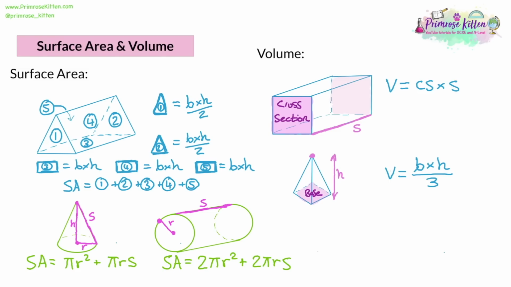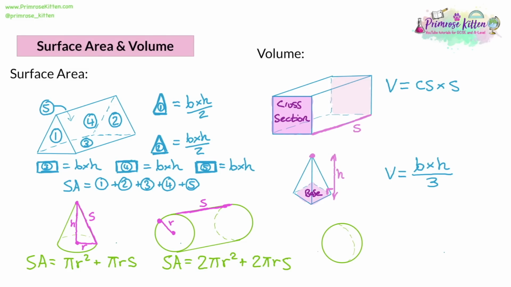An important thing to note as well with pyramids is that for the volume, we're not using the length of the slanted edge. We do use it for surface area if it's a pyramid or a cone. We don't use it for volume. So don't get confused between the slant and the height. They are different things. And the height should be at a right angle to the base. If it's not at a right angle, it's not the height.